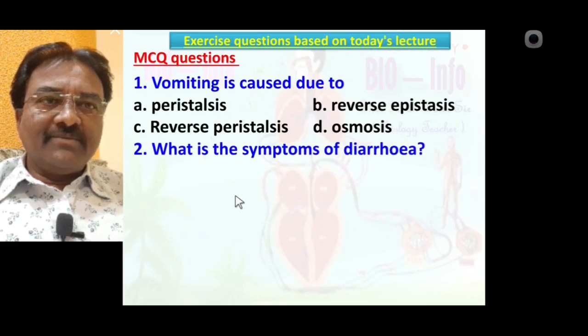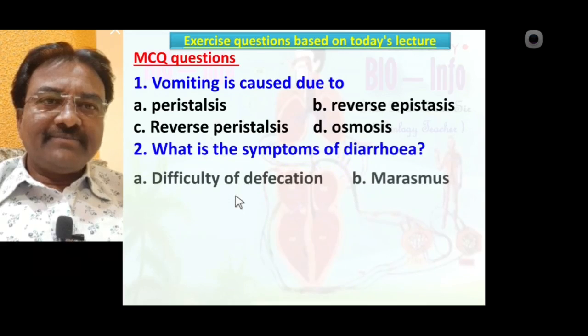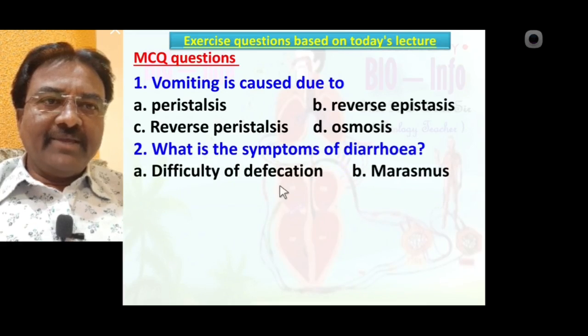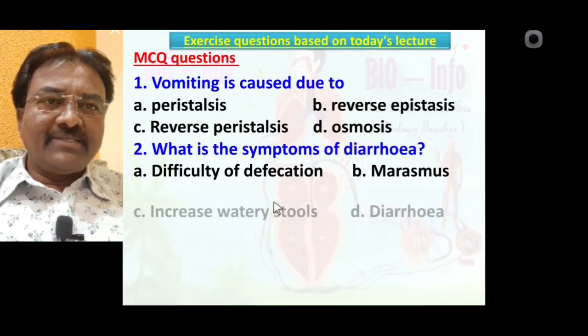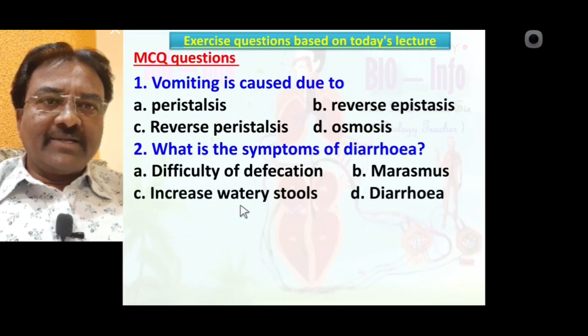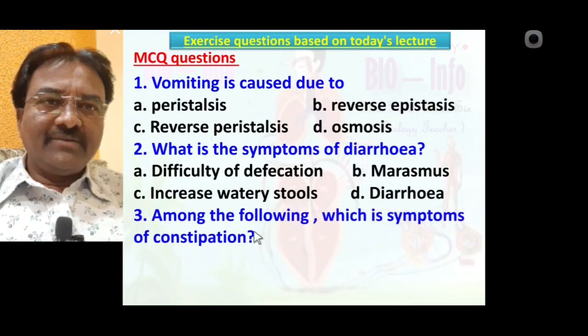What is a symptom of diarrhea? Difficulty of defecation, marasmus, increased watery stool. Yes, increased watery stool is one of the symptoms of diarrhea, option C. Among the following, which is a symptom of constipation?